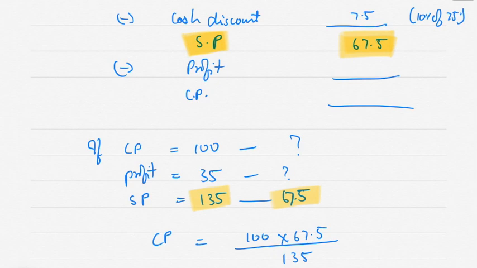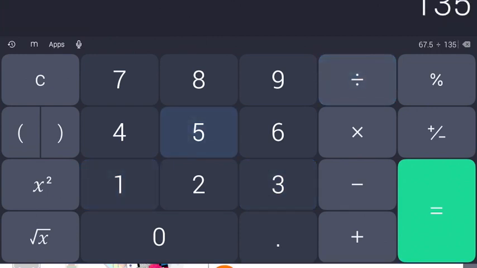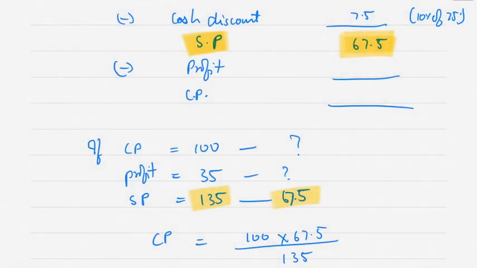Okay, so just calculate 67.5 divided by 135 multiplied by 100, it comes to 50. So my cost price is 50. That means my profit will become 17.5, the balancing figure, or you can calculate it. Correct? Now my profit is 17.5.